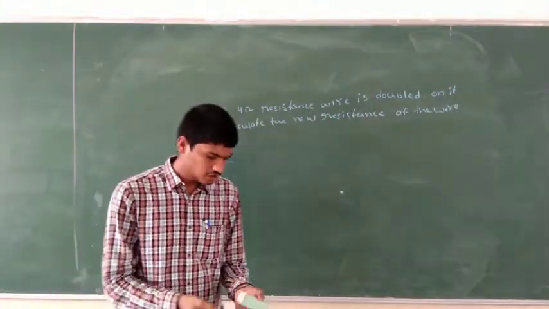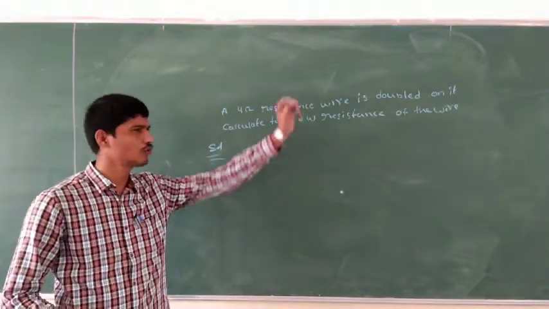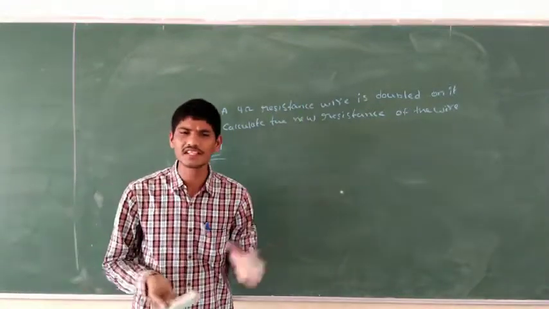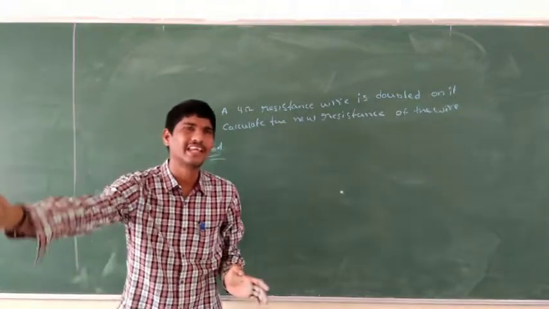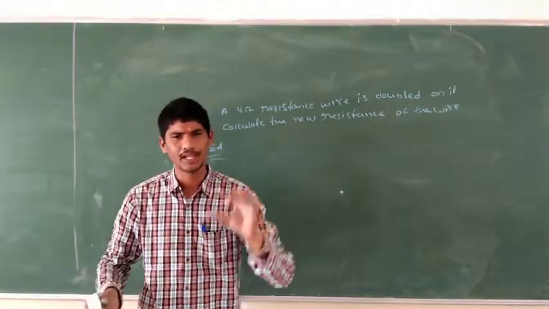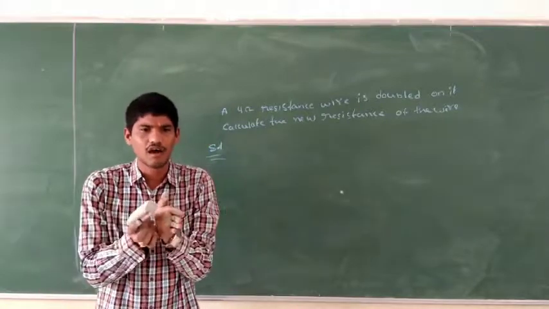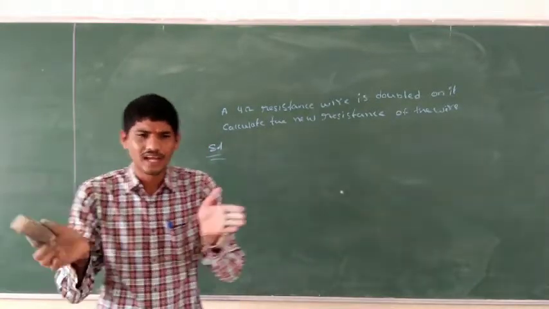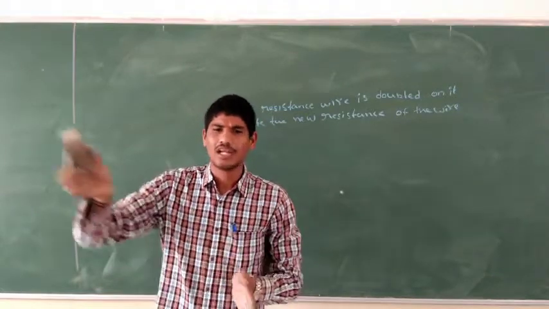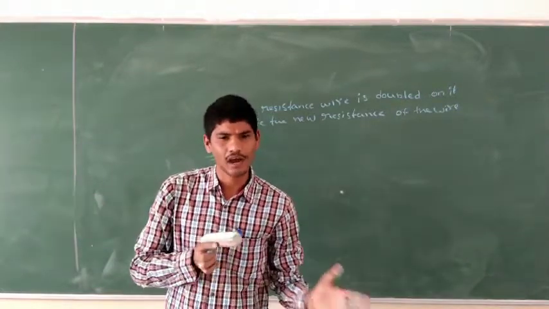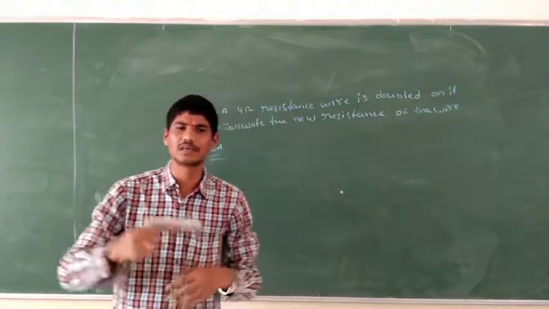If you read the question, you will come to know that when a wire is doubled, its length becomes half. If the length is half, the area of cross section becomes double.